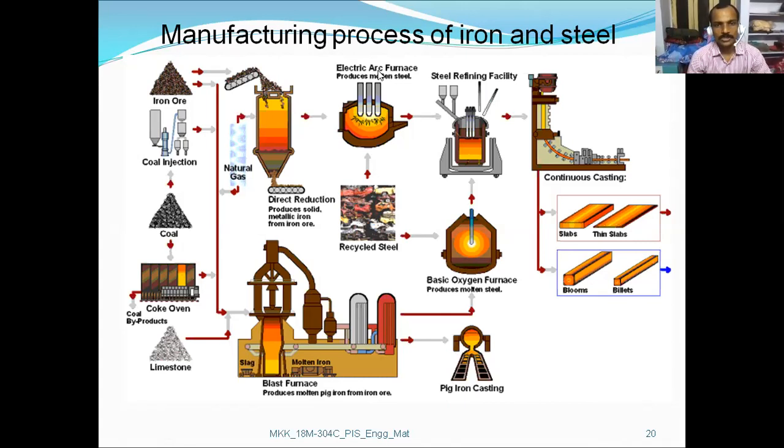Now let us move on to the electric arc furnace where it produces molten steel. Then the steel refining facility to refine the steel. Here this is the equipment, and then here the basic oxygen furnace, which also produces molten steel. Here the continuous casting, after production of this particular steel or iron, can be cut or shaped into slabs, thin slabs, blooms, billets, cut blanks, etc.